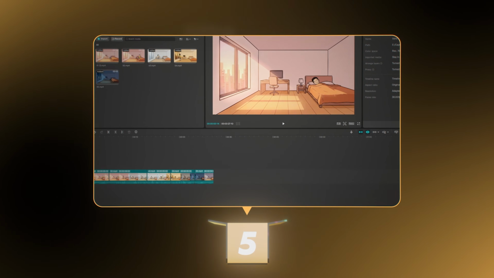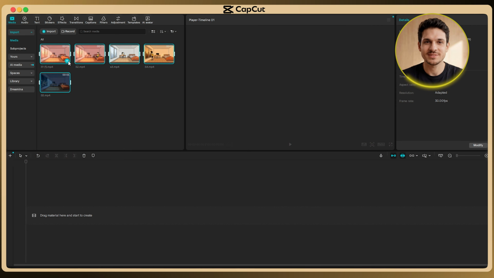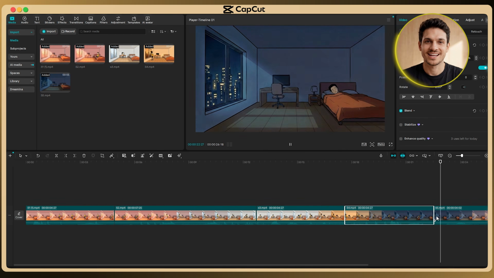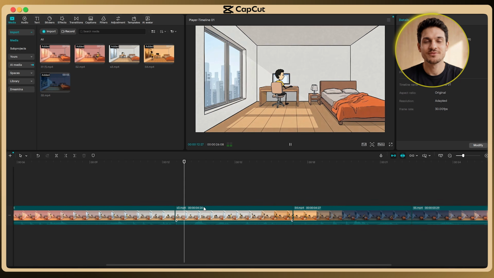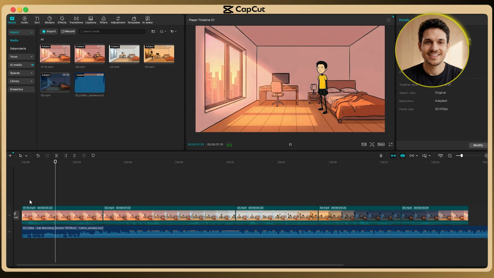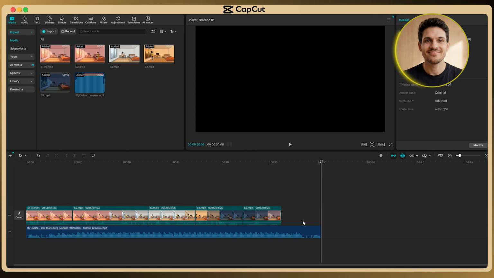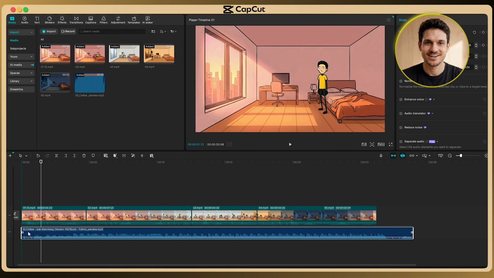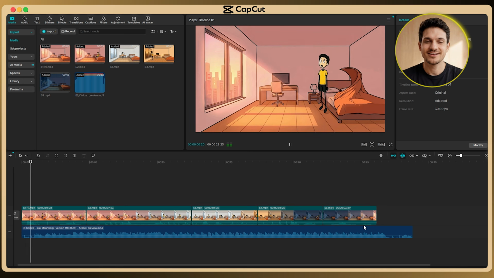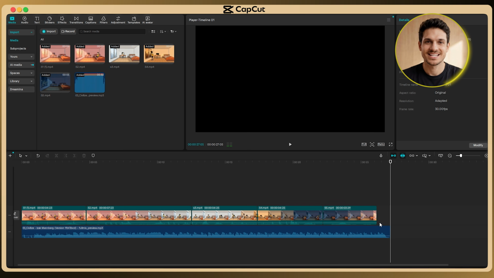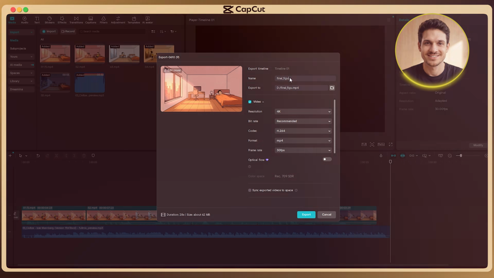Now finally, it's time for step 5, where we assemble everything together in CapCut. I bring all 5 clips into CapCut in order, trim the start and end of each one to keep the motion tight, lay a single music track across the whole thing, and the end of the last clip runs straight into the start of the first. And the reason I cut a few frames off the start and end of each clip is that AI video always eases in before it really starts, so it sits there for a second first. Cut those frames off and every scene stays fast-paced and none of the cuts feel like a pause.